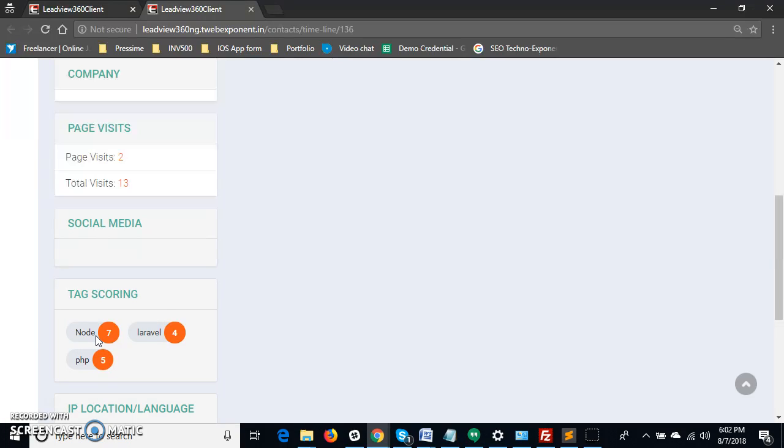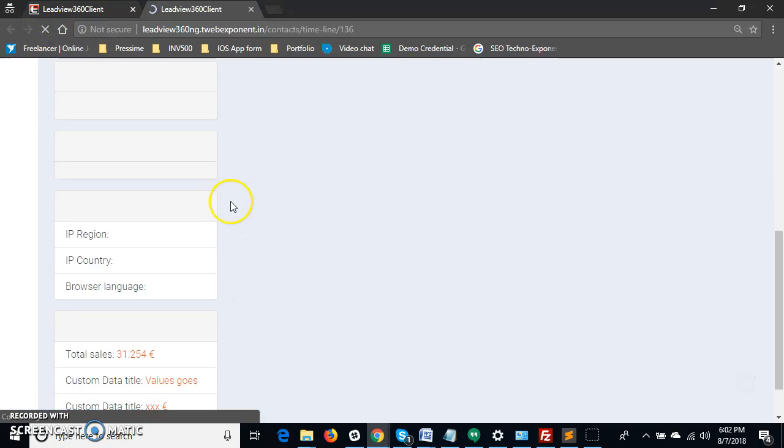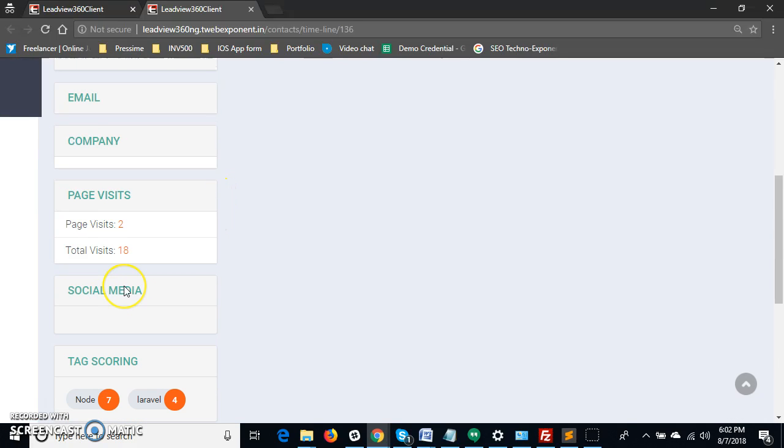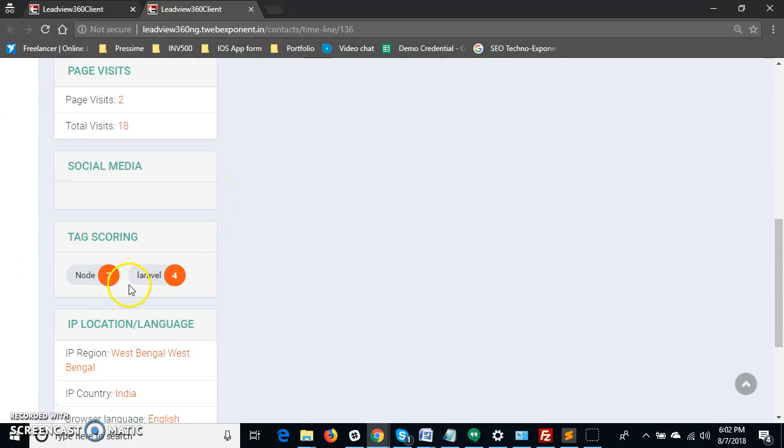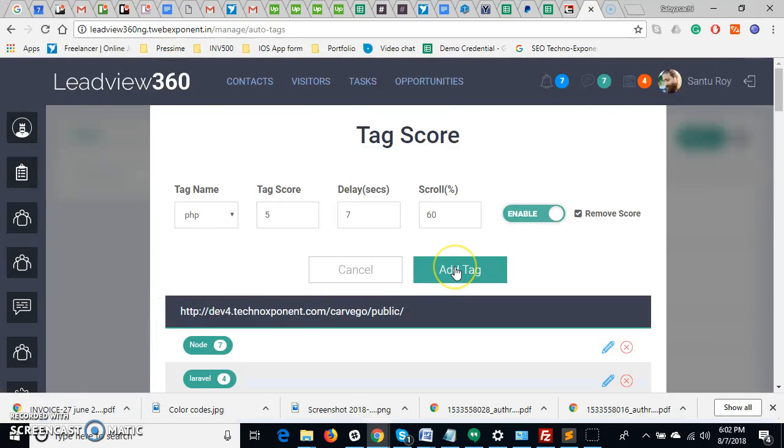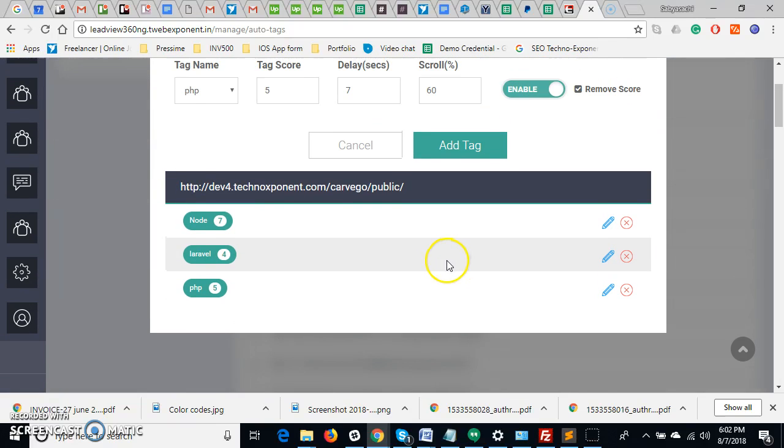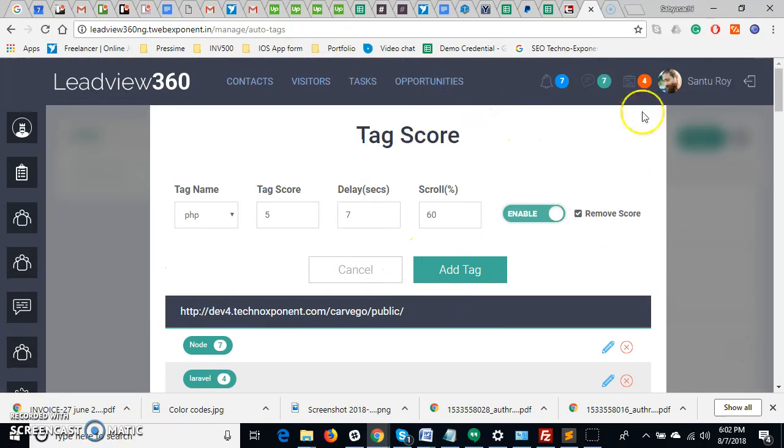So from my other system I am trying to revisit it. I revisit that URL. Now if I refresh it, PHP tag should be 0. You can see his PHP tag is gone because of remove tag. So this remove tag functionality is working. What more? Okay.